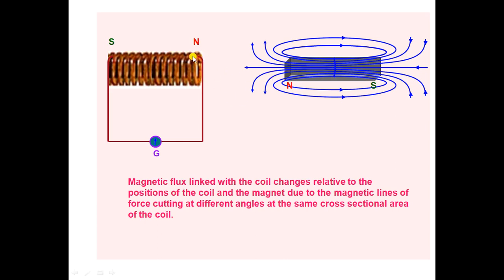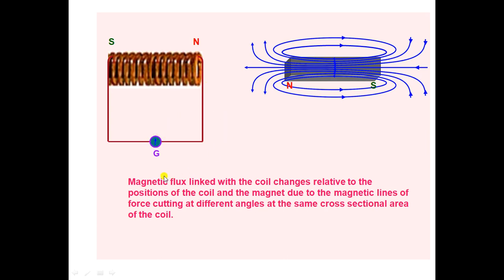Whenever the bar magnet is in motion and the coil is constant, the galvanometer shows some deflection.